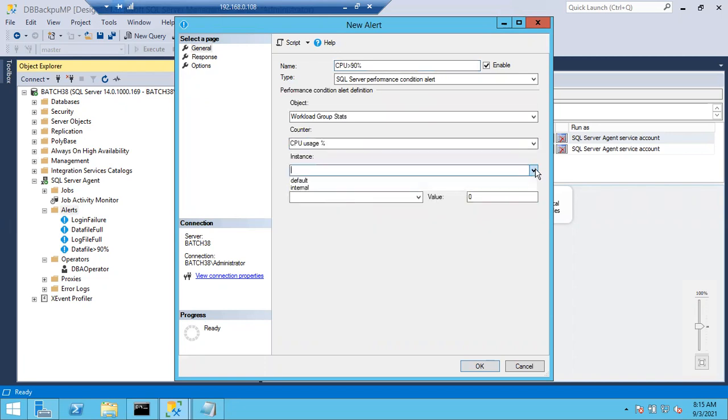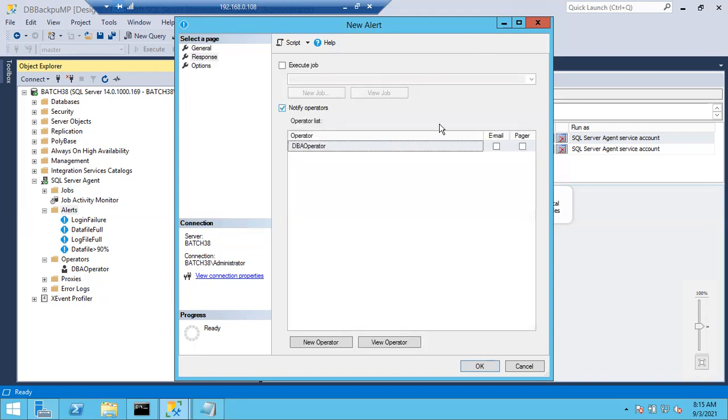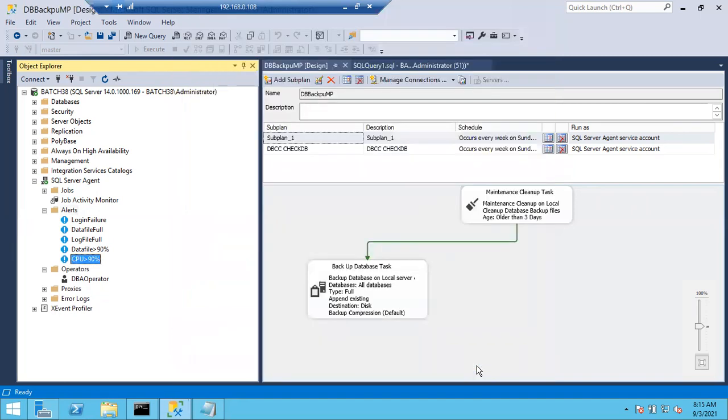Instance name default means the whole instance, of course SQL Server. Right, rises above how much? When you have to get an alert, 90%. Okay, 90%. Response, notify operators, email. Click OK. That's it. Once your CPU is more than 90%, automatically you will get an alert.